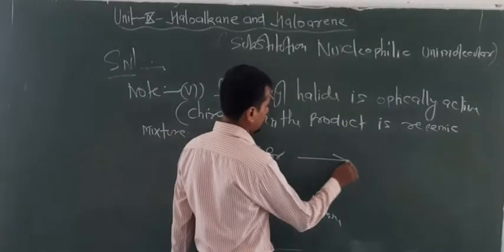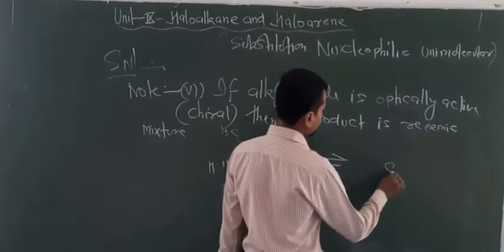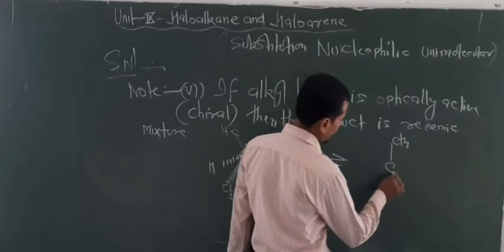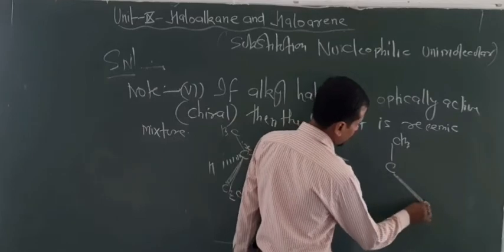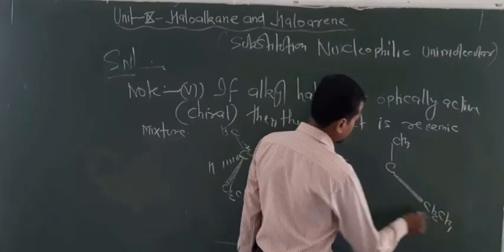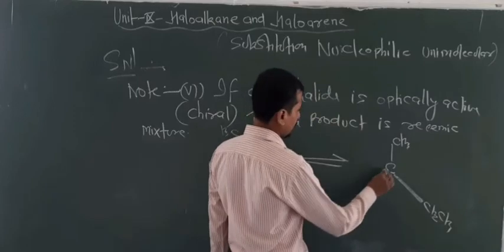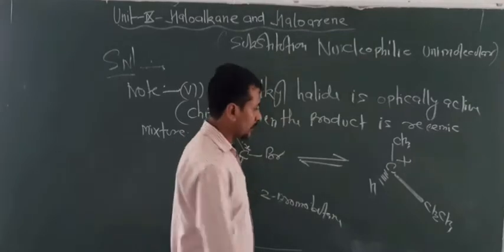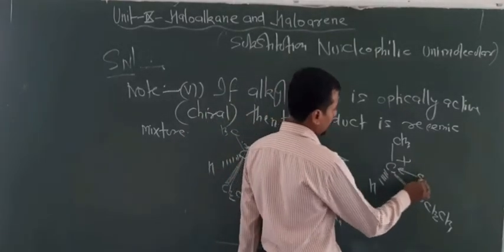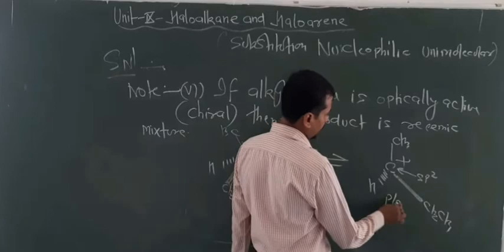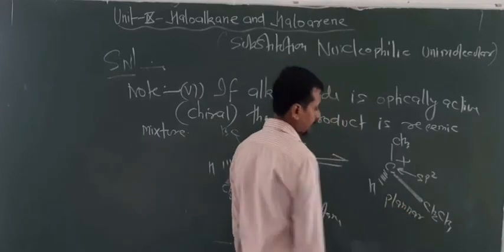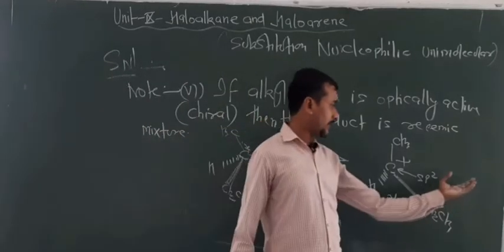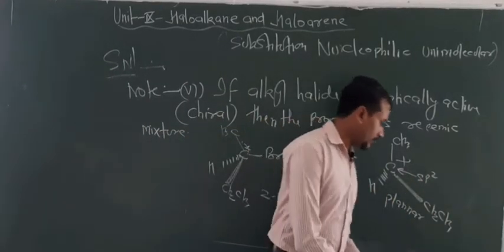Now what happens here? The breaking of bond takes place, as I told you. Now the condition arises like this: CH3, CH2, CH3, and what happens with this H? Now this is a plus charge carbocation. This carbocation is sp2 hybridized and planar in nature, that is, its structure is planar. So that's why the attack can take place from two sides, either from this side or from this side. So look at the conditions.